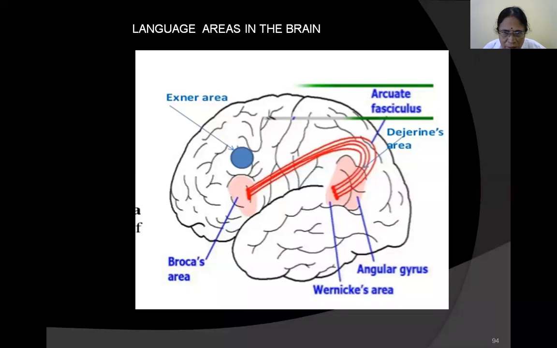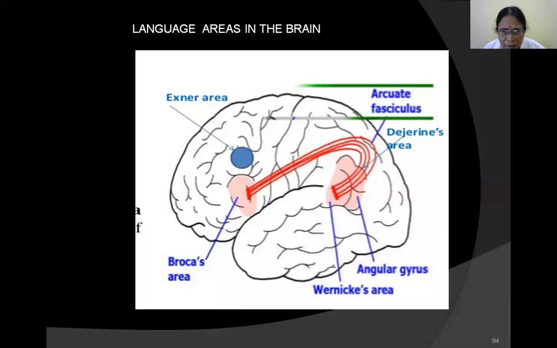If Broca's area is affected, motor speech will be affected. If Wernicke's area is affected, sensory speech will be affected. If both are affected, global aphasia occurs. The angular gyrus is necessary for visual analysis. Something you are reading should be analyzed in the angular gyrus. If you are reading and you want to write something, seeing aspect, that is the angular gyrus. This information is going from areas 17, 18 and 19 to the angular gyrus.